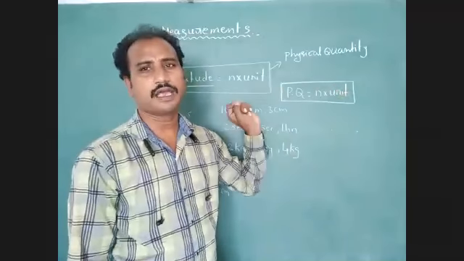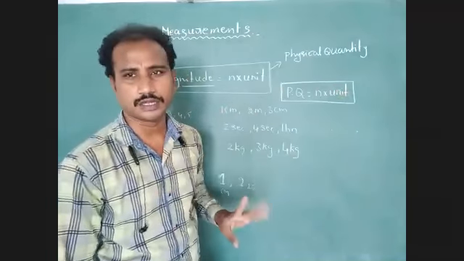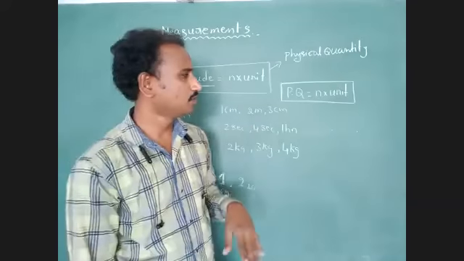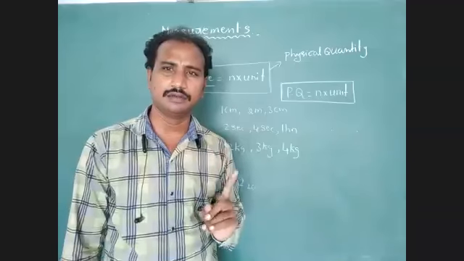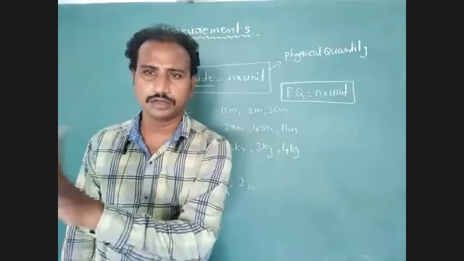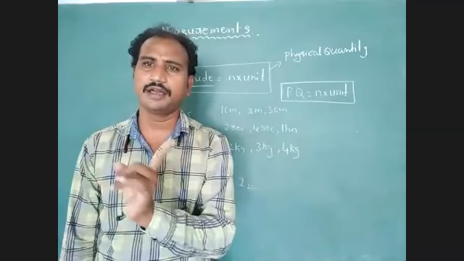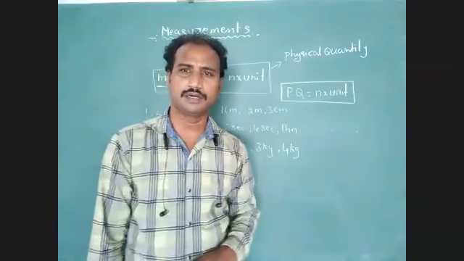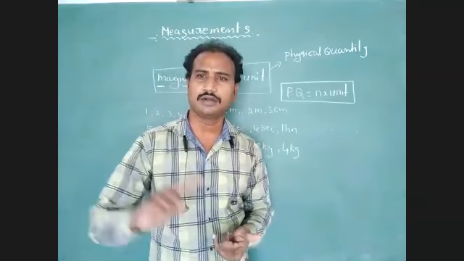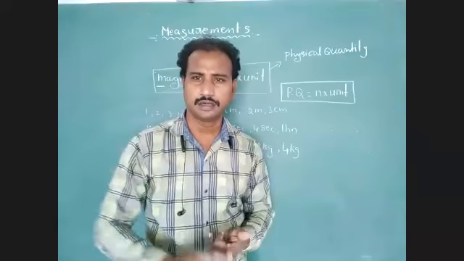A unit is a standard value which measures a suitable physical quantity. That standard value only measures that suitable physical quantity. It cannot measure other physical quantities. Example: second cannot measure length.